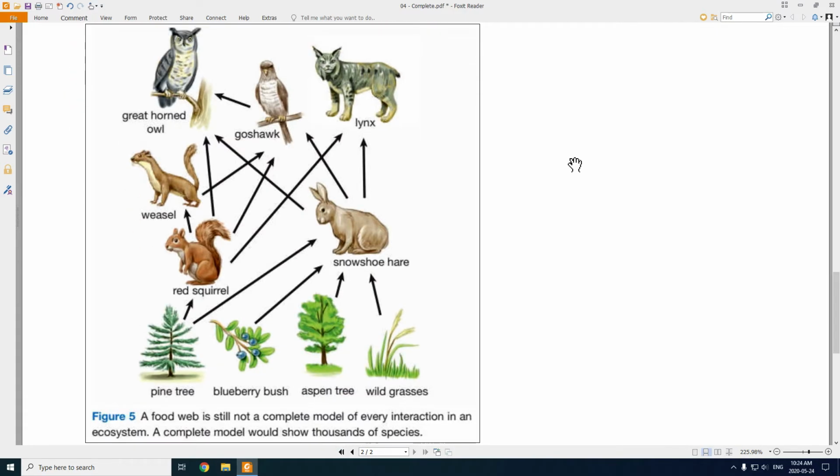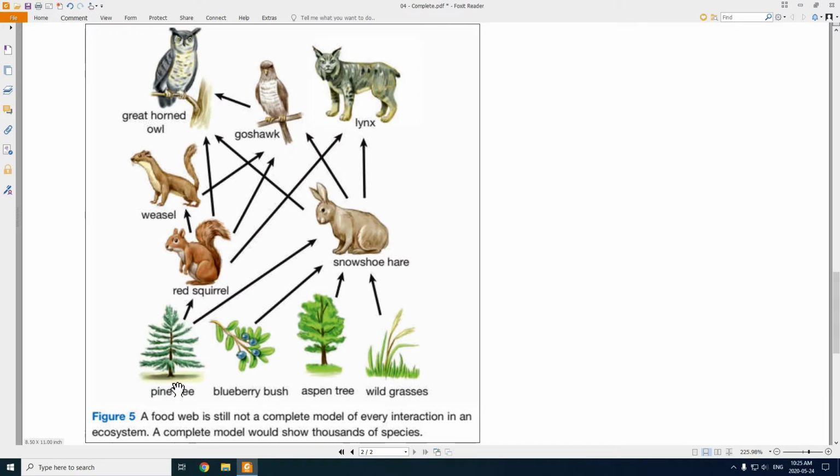All right, so here's an example. Probably some sort of forest ecosystem. So if you follow the arrows, you can look at a single food chain, right? Wild grass is eaten by a snowshoe hare. A snowshoe hare is eaten by a hawk, and a hawk could be eaten by a great owl. Just by following the arrows, you can look at a single food chain.